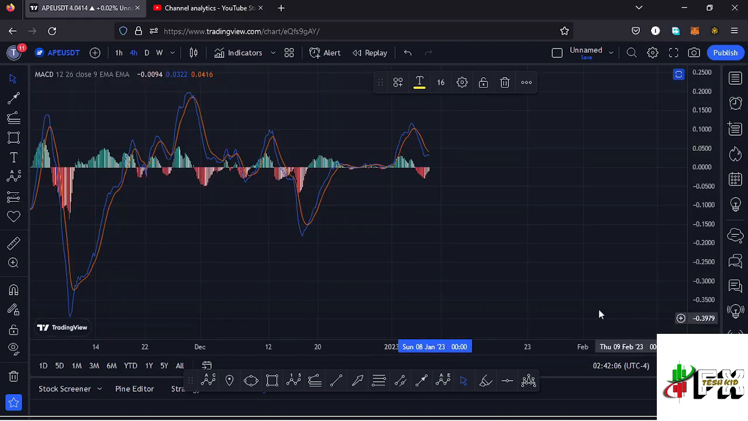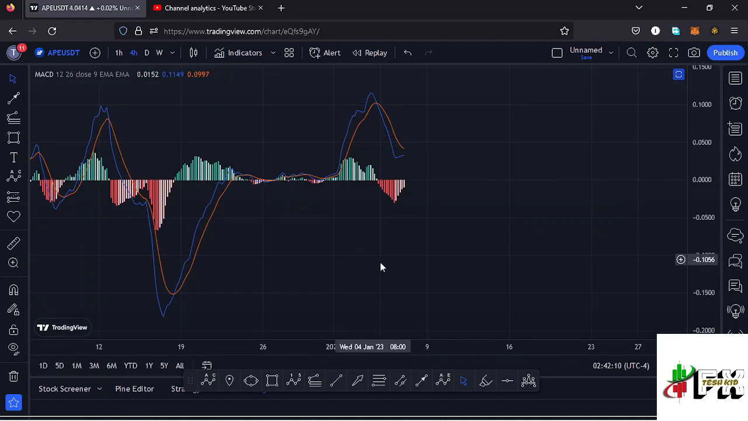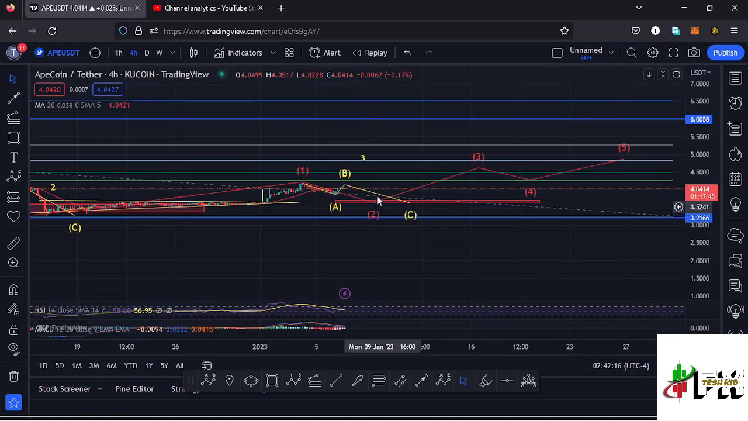And also taking a look at the MACD, on the MACD we have printed a bearish cross, and that would mean lower prices are coming our way, fully supporting the formation of that ABC corrective structure in the formation of that second wave. And that's the update for apecoin.